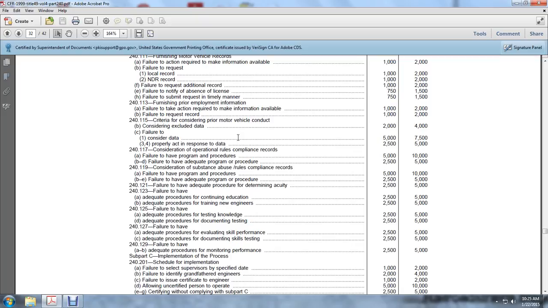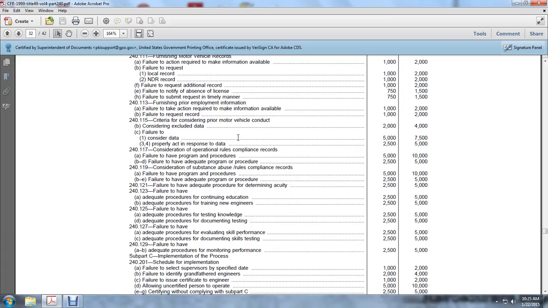Failure to have adequate procedures for training new engineers, $2,500 to $5,000. Failure to have adequate procedures for testing knowledge, $2,500 to $5,000. Adequate procedures for documenting tests, $2,500 to $5,000. Failure to have adequate procedures for evaluating skill performance, $2,500 to $5,000. Adequate documentation of skills testing, $2,500 to $5,000. Failure to have adequate procedures for monitoring the performance of the implementation process, schedule. Failure to have adequate procedures for monitoring the process, $2,500 to $5,000 willfully. Implementation schedule: failure to select supervisors by a specified date, $1,000 to $2,000 willfully.